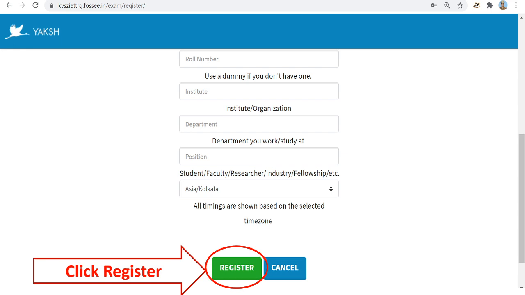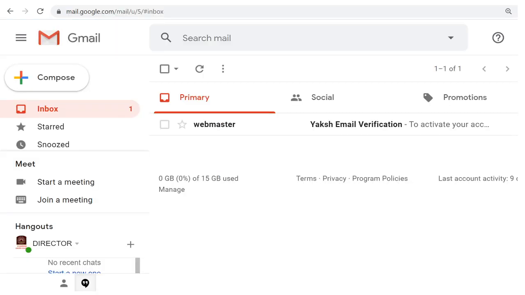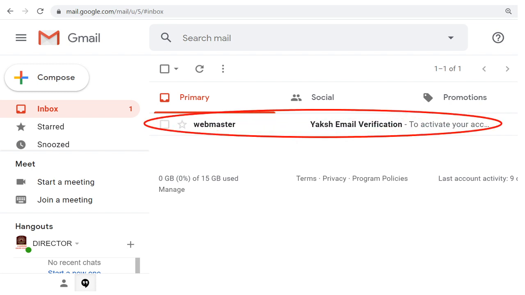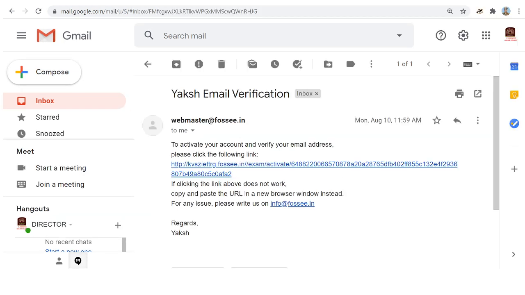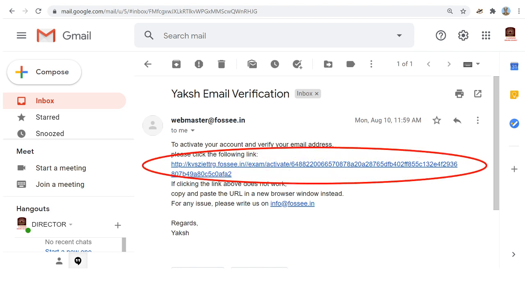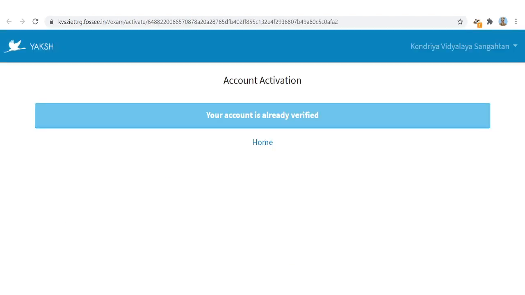One email will be sent to your email ID which you have provided in this registration form. Within 20 minutes, you have to activate it. Webmaster Yaksh email verification. Open that mail. There is a link which you have to activate to verify your email ID. Click it. Your account will be activated and your name will come in the right corner.